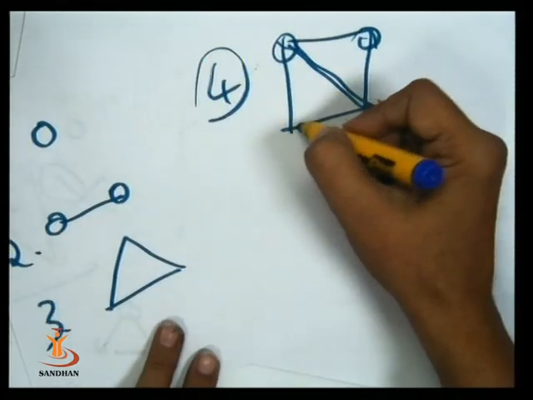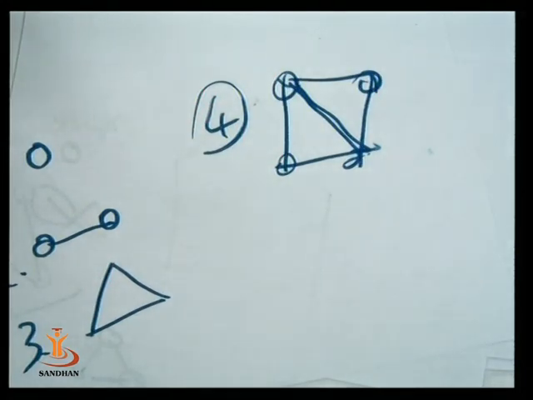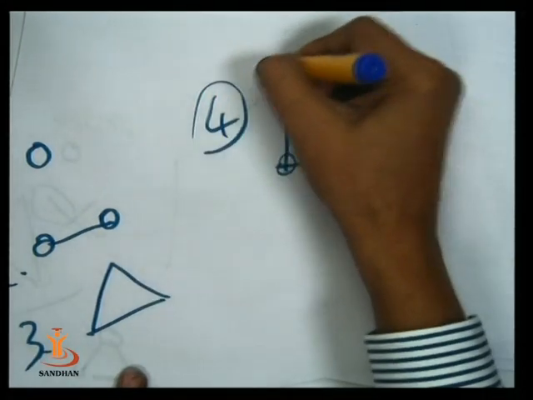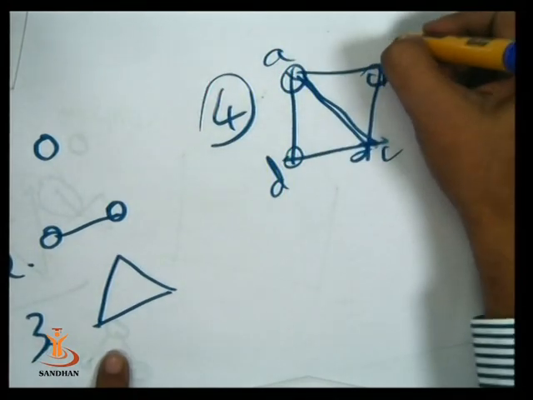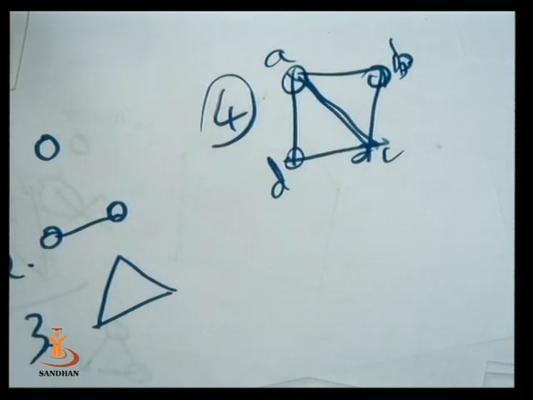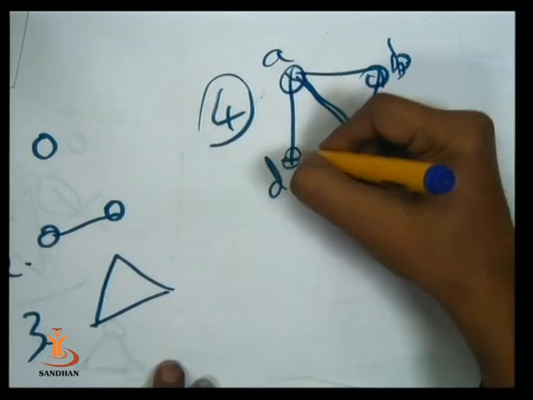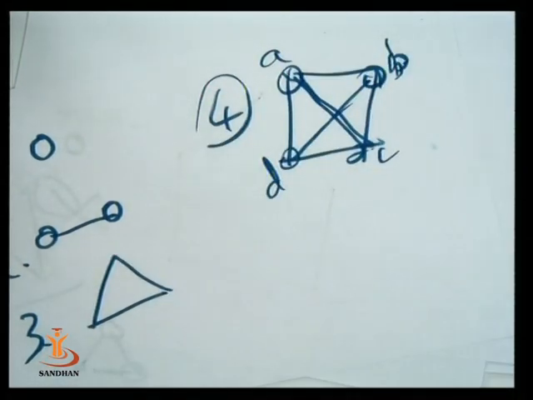Is this graph complete? No, this graph is not complete. Why? There does not exist an edge between which 2 vertices? B and D. If we draw this edge, then it becomes a complete graph.